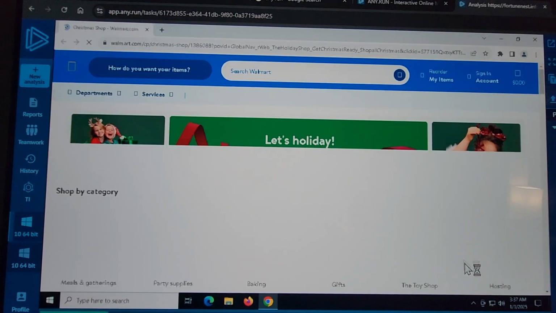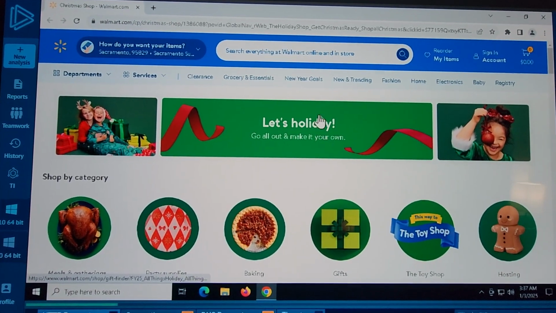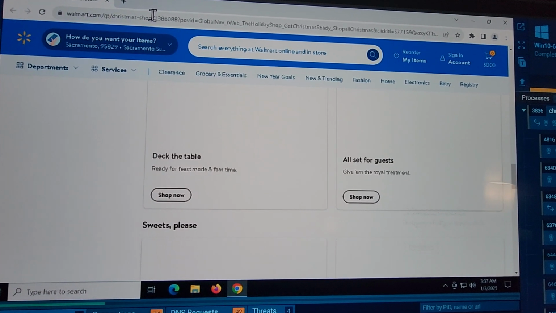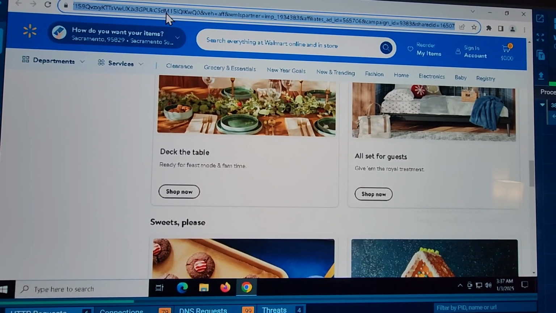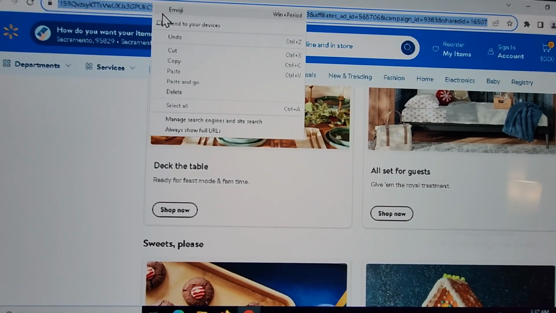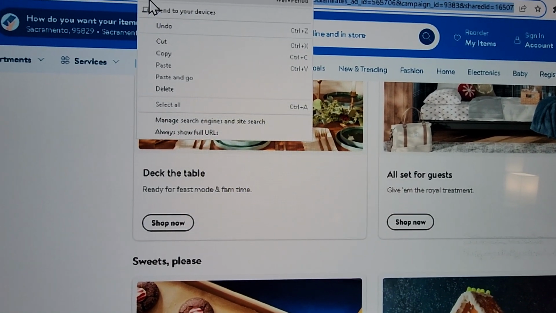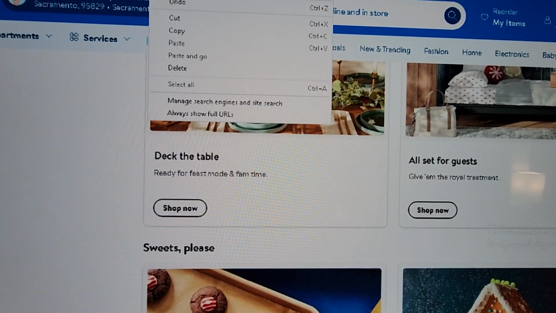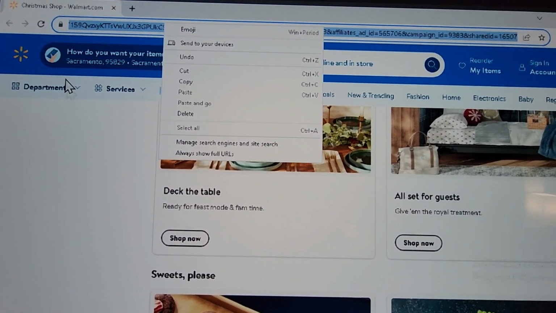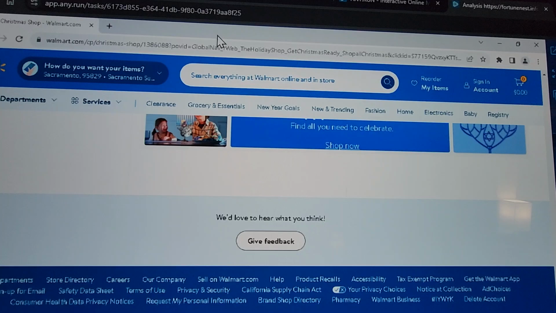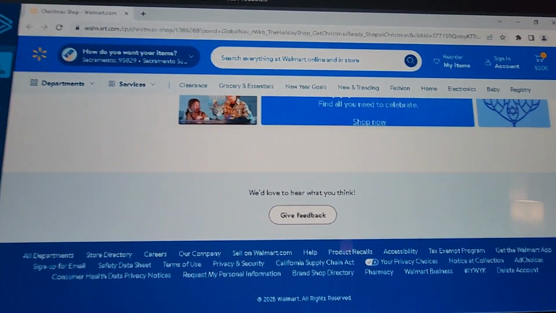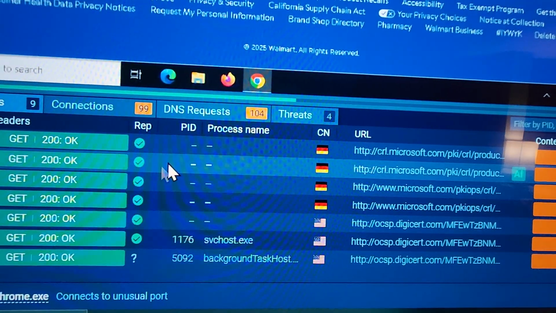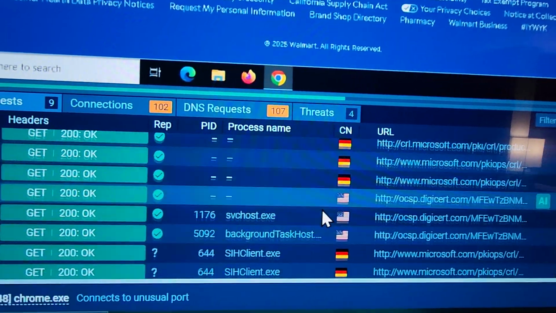Let's see what we got here. So it picked up a totally different website here. So let's see if I can paste that URL right here again. So it's a fake Walmart website. And look at these URLs. We have German stuff popping up here.